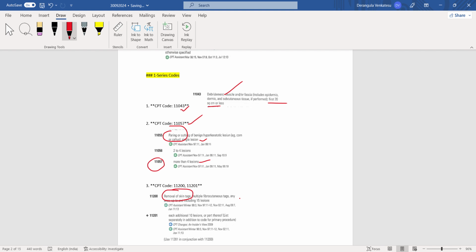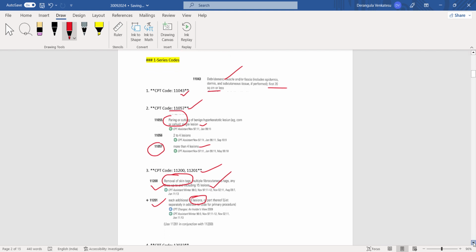Okay, and next question they have asked about removal of skin tags, multiple fibrocutaneous tags, up to 15 lesions, and additional 10 lesions. They have asked for a total of 25 lesions. For the first 15 lesions we have to code 11200 as the main code, and for the additional 10 lesions we have to code 11201 as an additional code. Okay, in this question two codes are applicable.